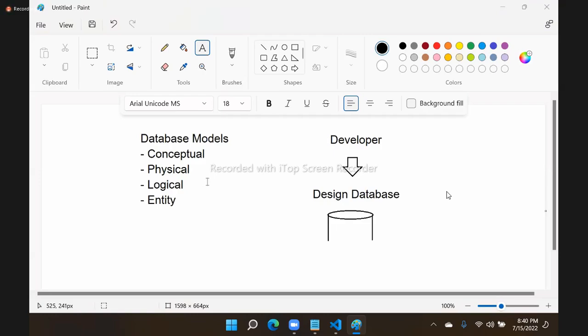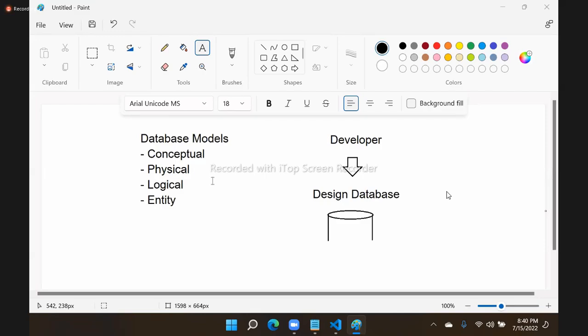What is a conceptual model? I will tell you the hierarchy first. As a developer, to design a database for any project, first we identify what are the modules that need data. In a project there are 20 modules, but not all modules need data. Data is required only for a few modules. So which module needs data? We will identify that first. That is called a conceptual model.